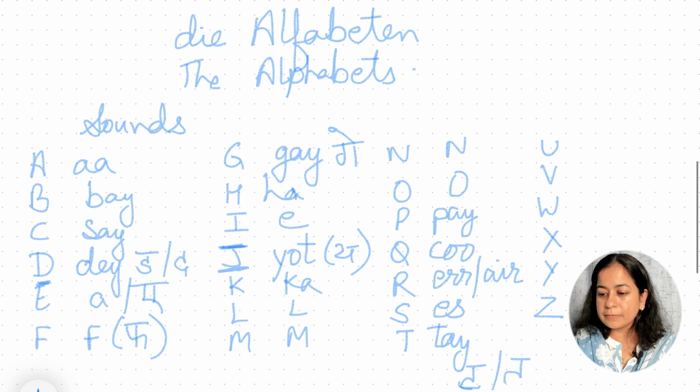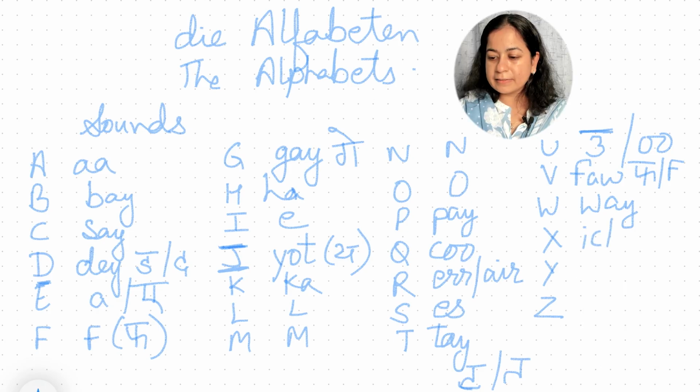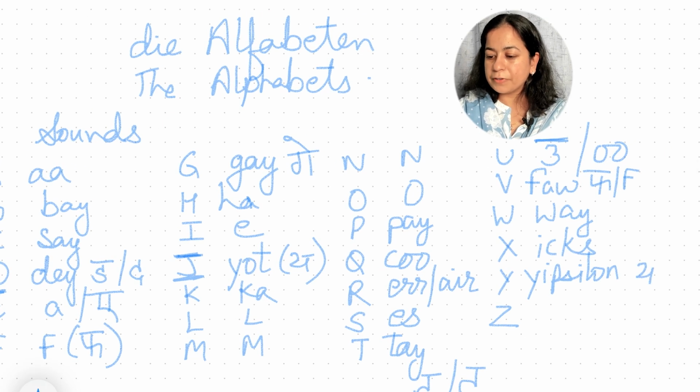Moving to the next, here it is U. In English, we take it as the 'you' sound, but in German it would be the 'oo' sound, either this way or this way. Now the next alphabet is V. V is actually called 'fow'. The next alphabet is W, which is pronounced as 'way'. X is X. Now Y, this character is called 'ypsilon', and whenever it appears, it takes the sound of Y.